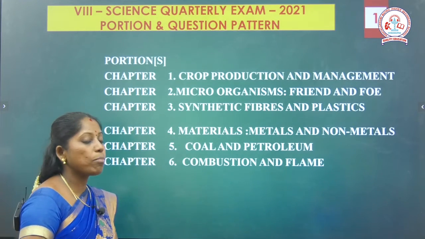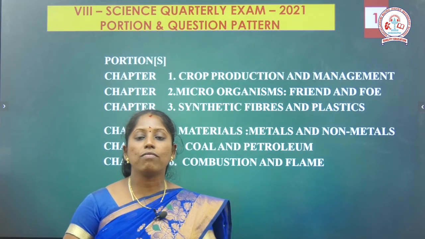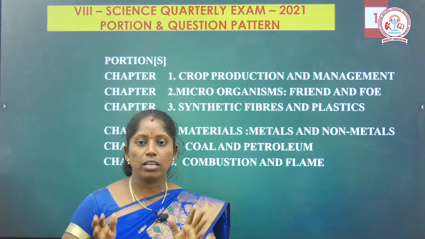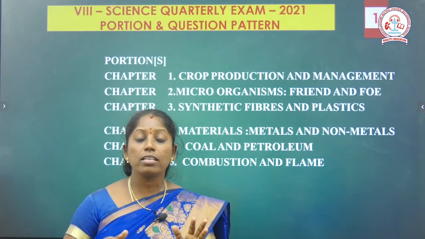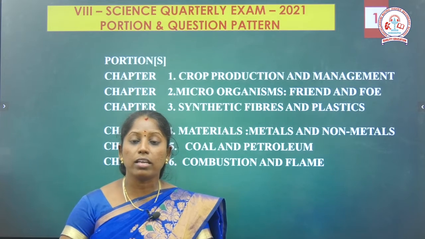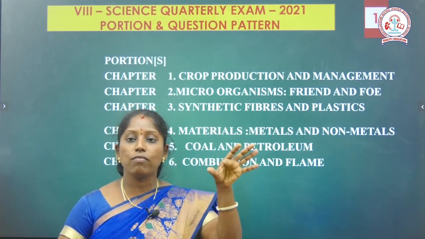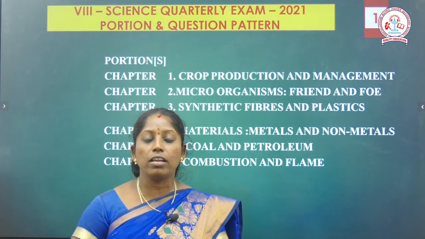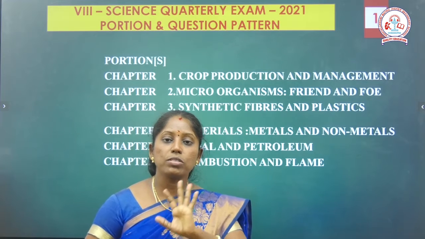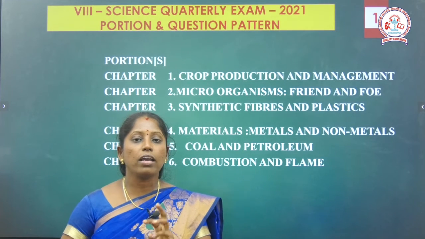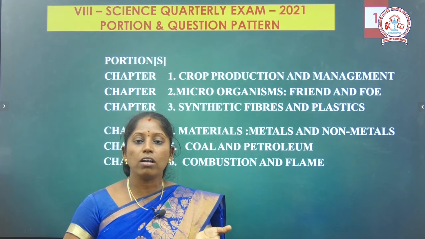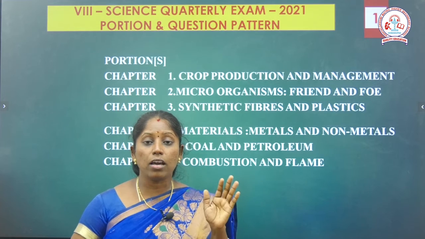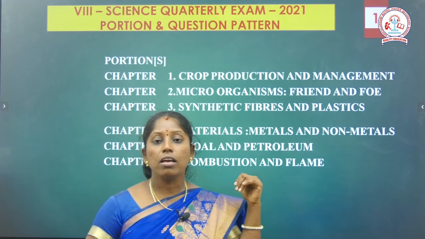Then the second lesson, what is it? Microorganisms friend and foe. We know that microorganisms give diseases, but we should also know that some microorganisms are useful. That is why the lesson is called friend and foe. Friend means helpful, foe means the opposite, an enemy. There are five major groups of microorganisms: bacteria, virus, algae, fungi and protozoa. Then what diseases are caused by viruses and bacteria, and where they are located, you can study in this second chapter.